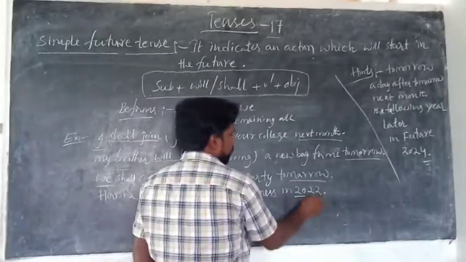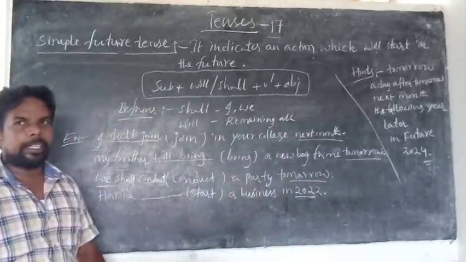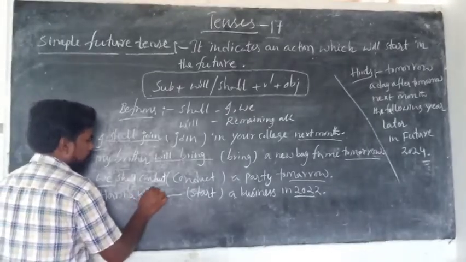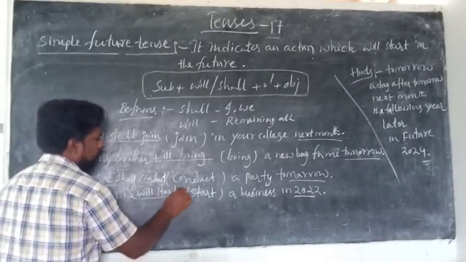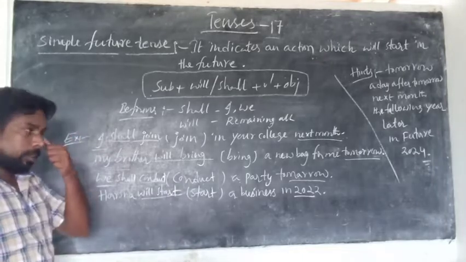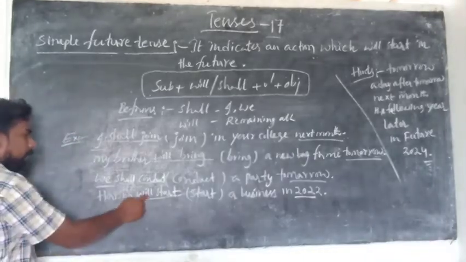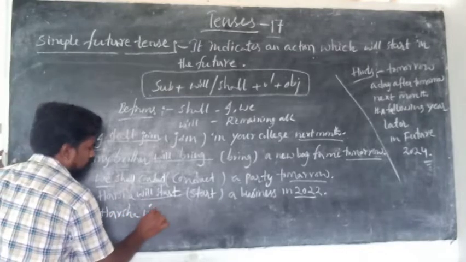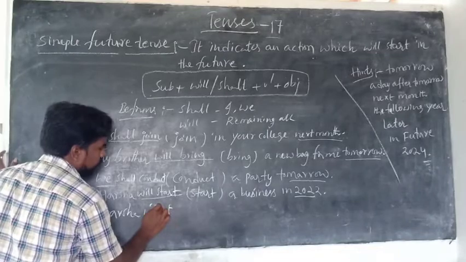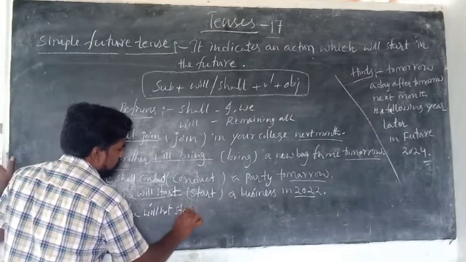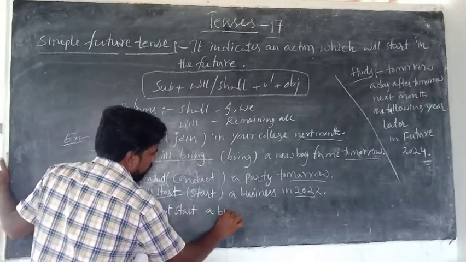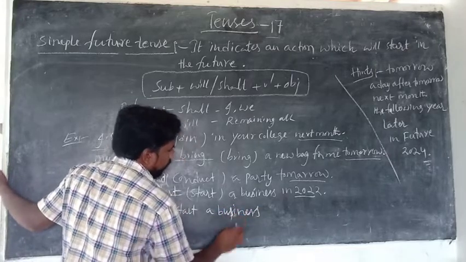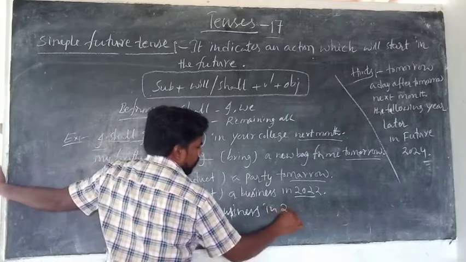Next one, Harsha start a business in 2022. It's a future indication. 2022. So will start. Only V1, not V2 and V3. So how can you make negative? This is the V form. So that Harsha will not or won't start a business in 2022.